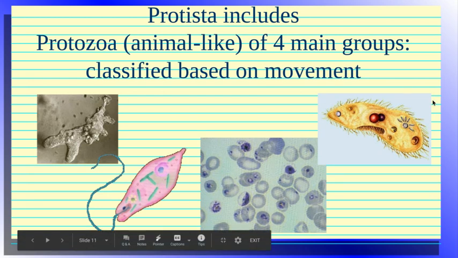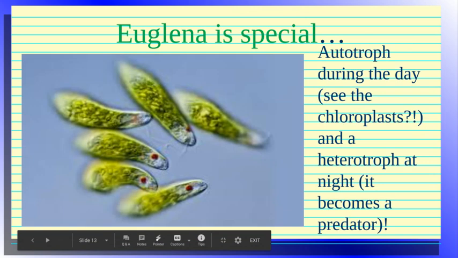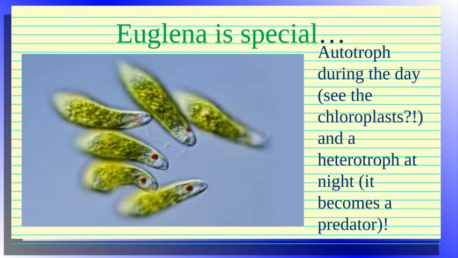These do not move. All right, and then last, the euglena is special because during the day, they're autotrophs. They're going to use the sun to create their energy. They're going to use the chloroplasts that they have. But at night, they actually will become predators and engulf their prey. So they can actually do both.